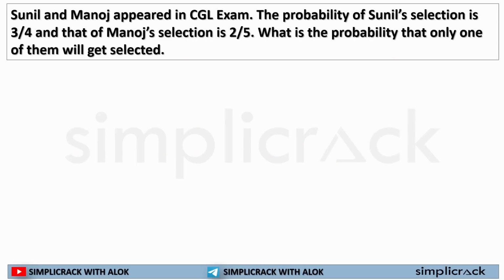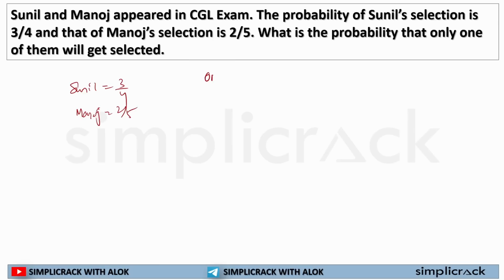Now, Sunil and Manoj appeared in the examination. The probability of Sunil's selection is this, and the probability of Manoj's selection is this. Sunil will be selected 3 by 4 times. Manoj will be selected 2 by 5 times. What is the probability that only one will get selected?